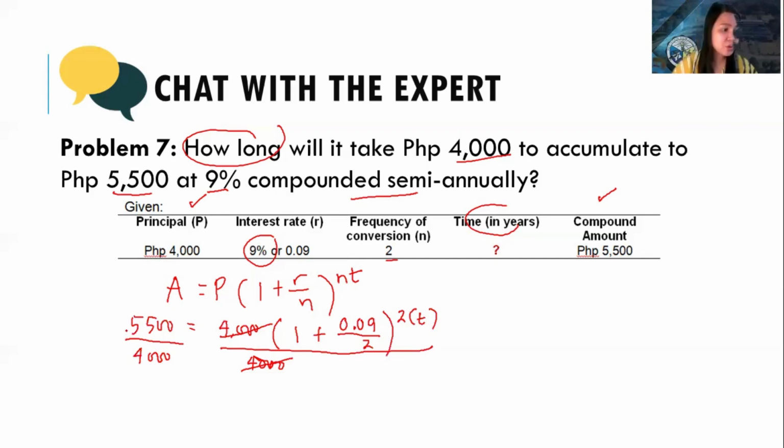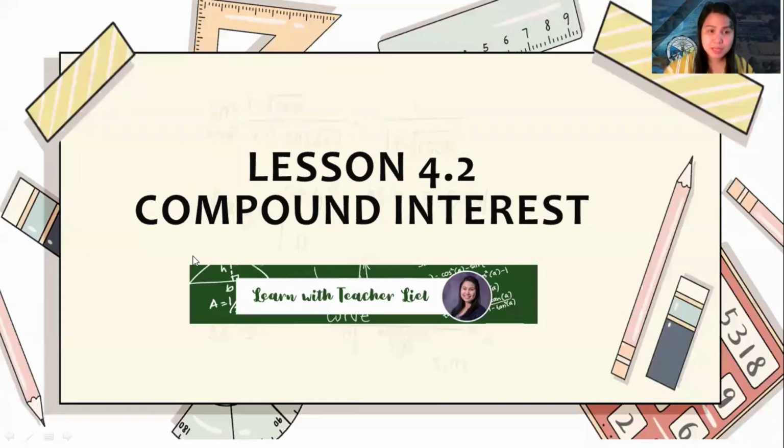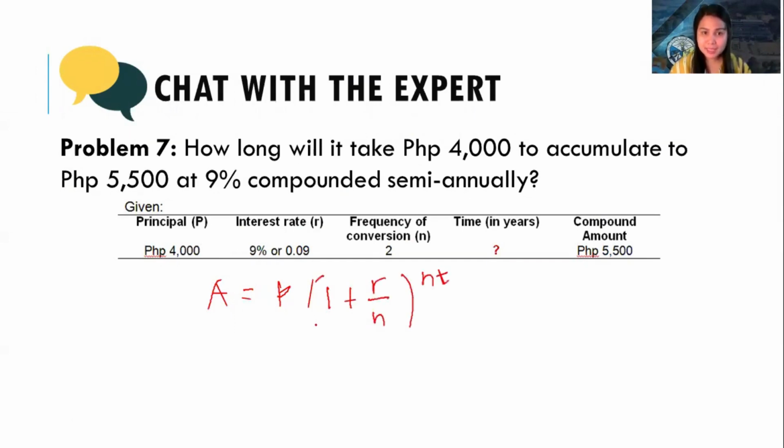So solving on the left-hand side, that's 1 point. Okay. Once again, let's have the formula. That's going to be A is equal to P times 1 plus R over N to the power of NT.